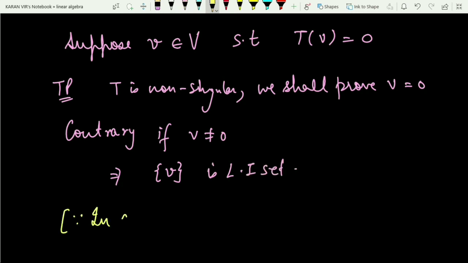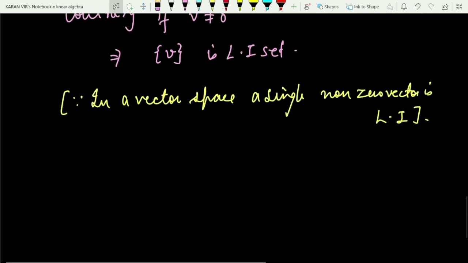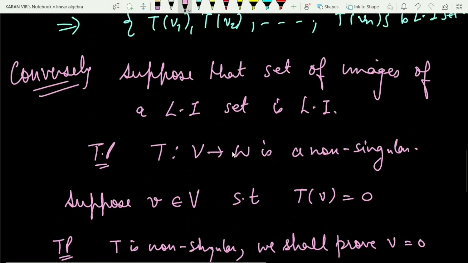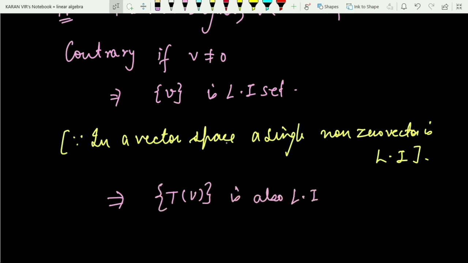that in a vector space a single non-zero vector is linearly independent. The proof is given in the previous videos, so you can watch those videos in case you face any difficulty. So this singleton V is a linearly independent set. And what are we given? We are given that the set of images of a linearly independent set is linearly independent. So can I say from here that this set T of V is also linearly independent? So by the given condition,